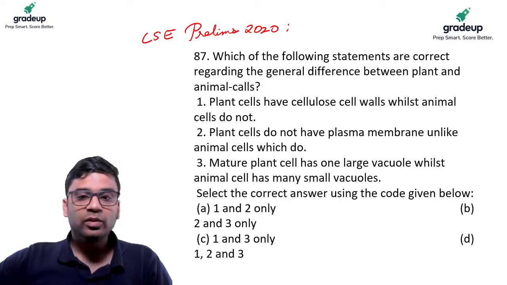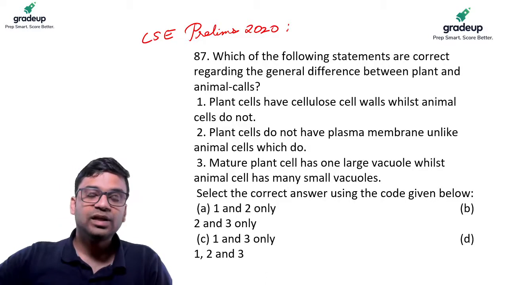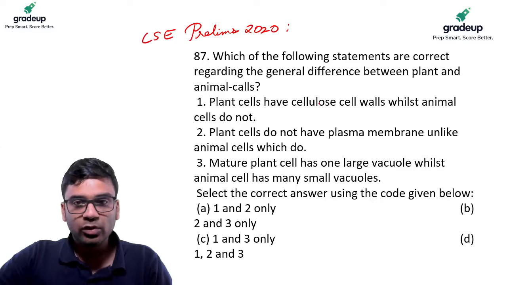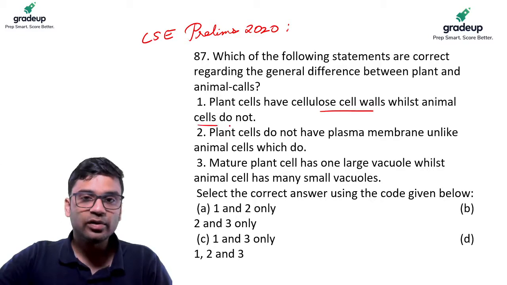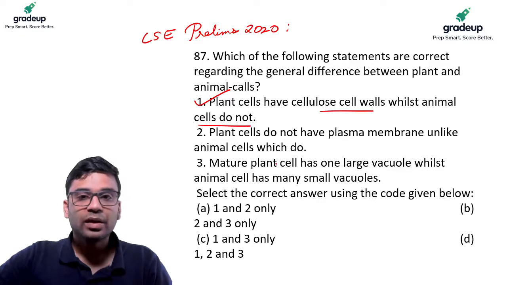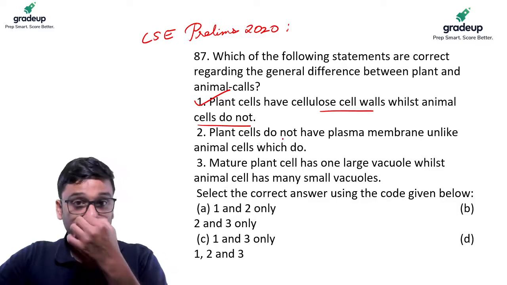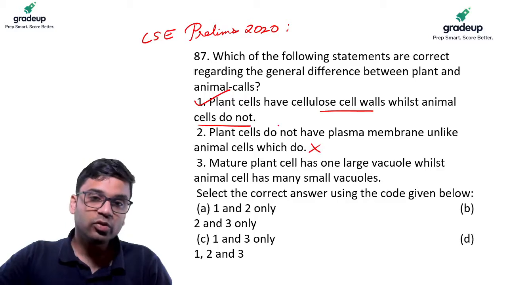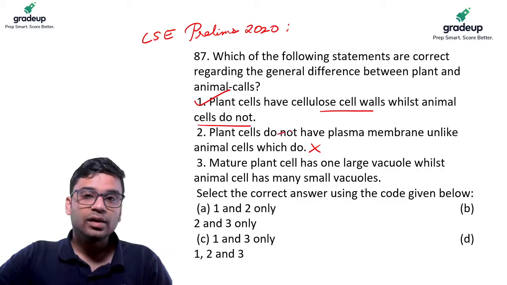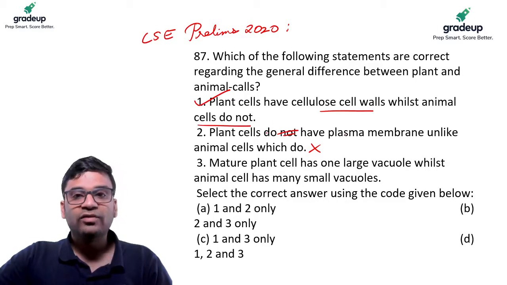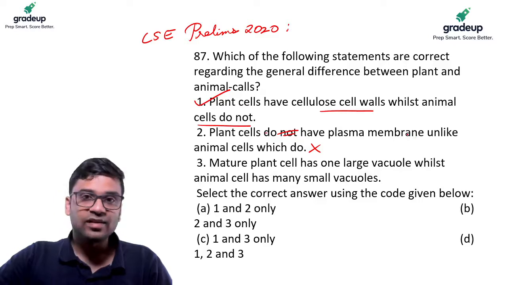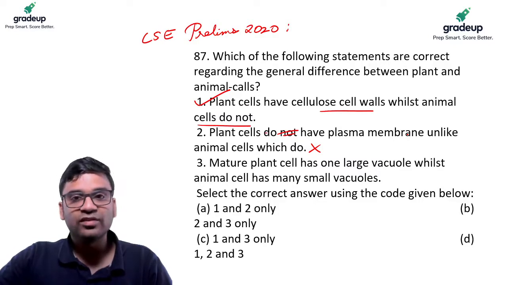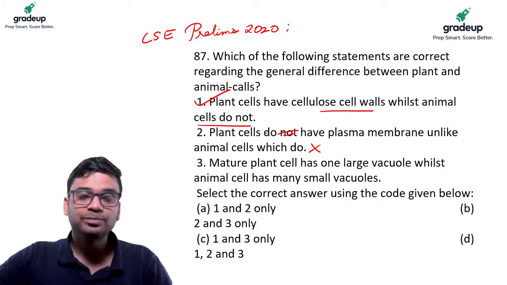Very good. So as we have discussed, the plant cells have cell walls while animal cells do not. So this is correct. The plant cells do not have plasma membrane unlike animal cell walls which do. Is this correct? No. Plant cells also do have the plasma membrane like animal cells. Okay, animal cells and plant cells both have this plasma membrane or cell membrane.